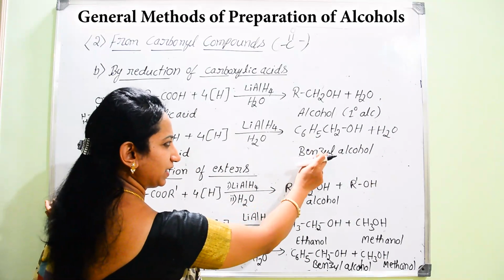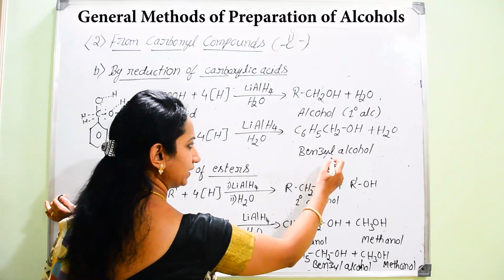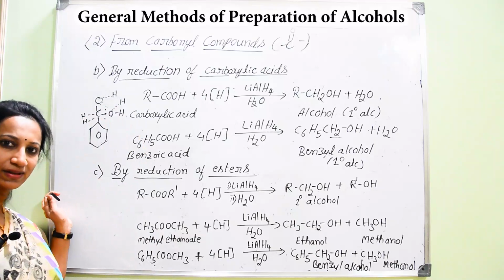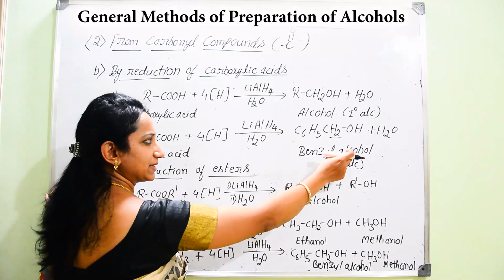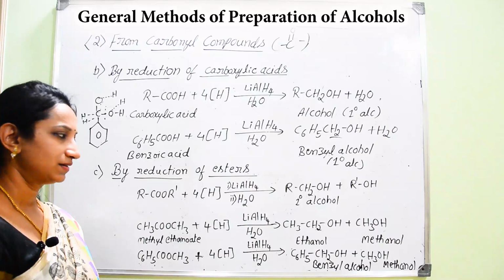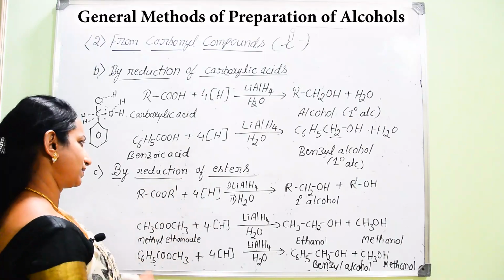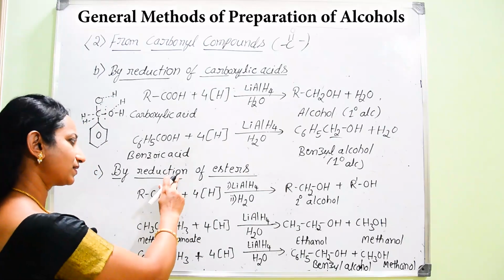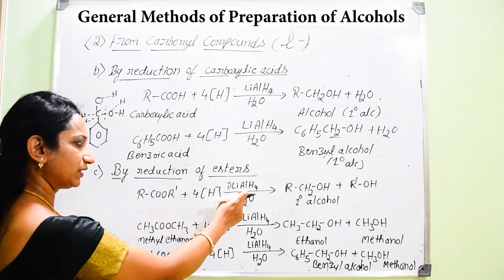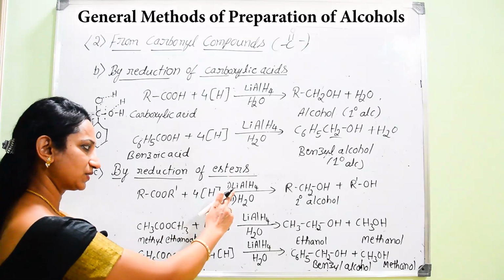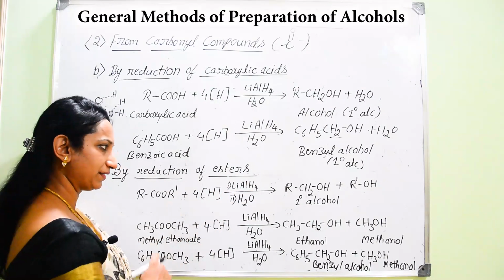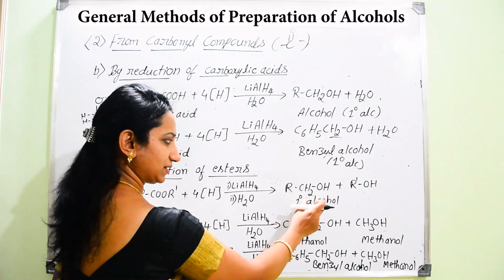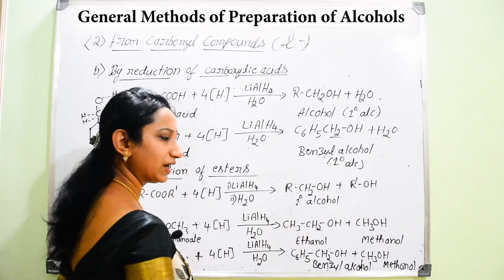Is it primary alcohol or secondary alcohol? It is said to be primary alcohol because the OH group is attached to a primary carbon atom. What type of alcohol is it? Benzylic alcohol. Next, if we go for esters, even with the help of esters we can prepare alcohols. When esters are subjected to reduction with the help of a strong reducing agent, lithium aluminium hydride, you are going to get the formation of 2 products here. It is an alcohol and it is also an alcohol.